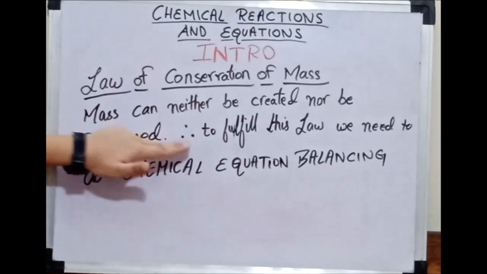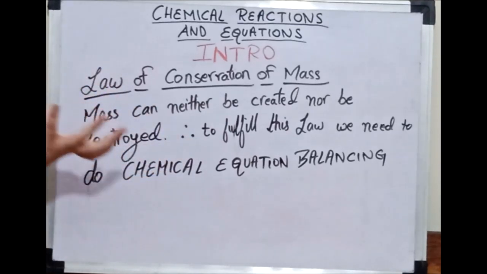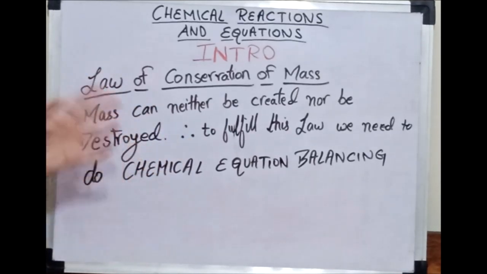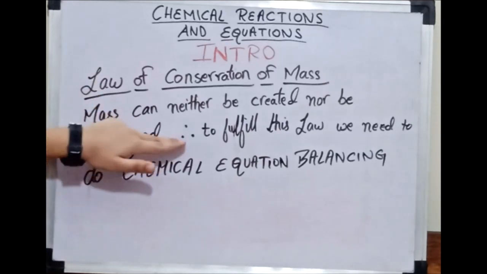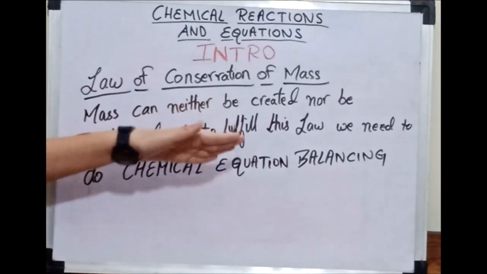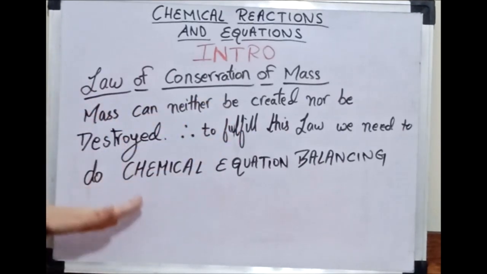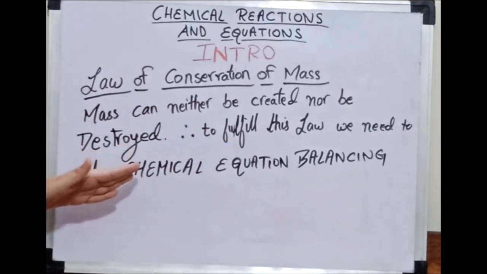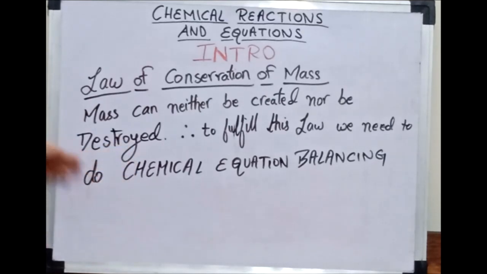Therefore, this is a way to write, which you can use in maths and science, obviously not in English. Therefore, to fulfill this law, we need to do chemical equation balancing. Or you can just write, we need to balance our chemical equation.